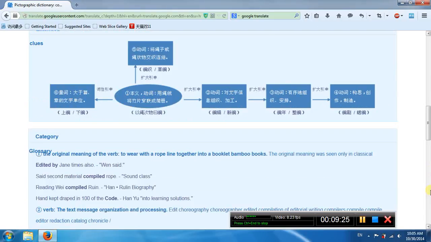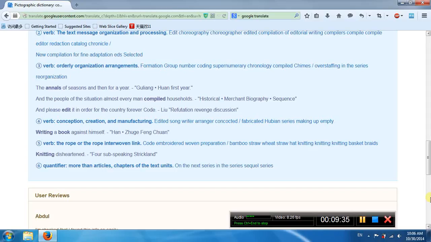The first meaning, to tie the bamboo books together. Second meaning, text message organization and processing. Third meaning, organization, arrangement. Fourth meaning, creation and manufacture. Fifth meaning, verb, rope. Sixth meaning, unit of article, chapter and text.